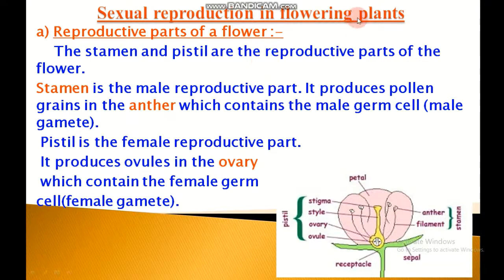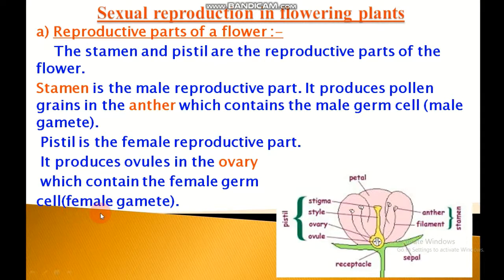Sexual reproduction in flowering plants. First, reproductive parts of a flower. The stamen and pistil are the reproductive parts of the flower. Stamen is the male reproductive part. It produces pollen grains in the anther, which contains the male germ cells called male gametes. Pistil is the female reproductive part. It produces ovules in the ovary, which contain the female germ cells or female gamete.